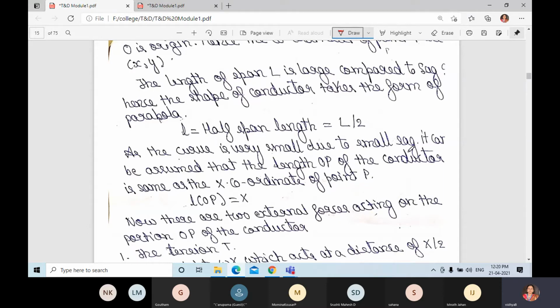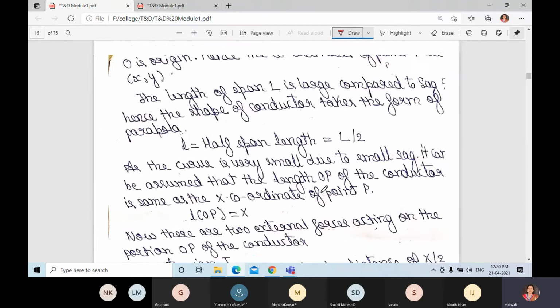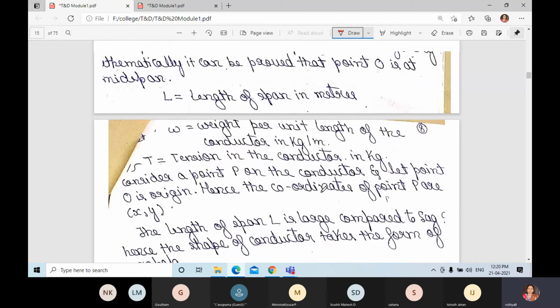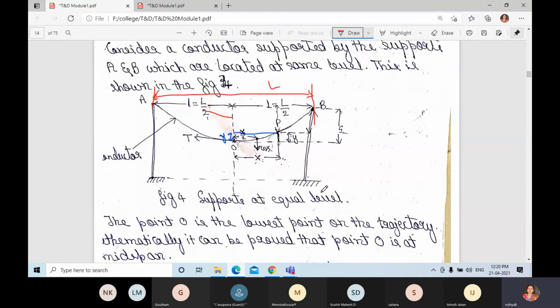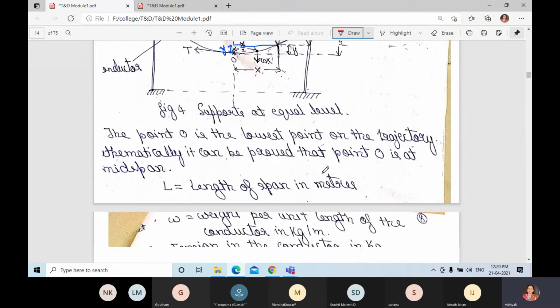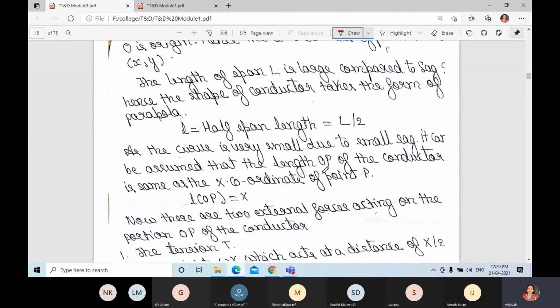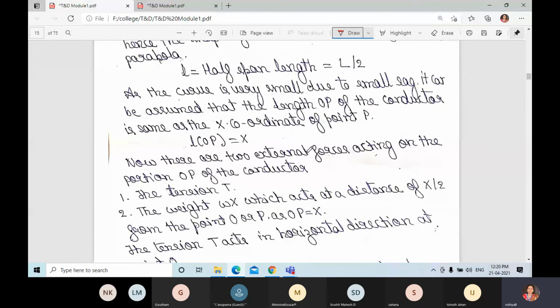Since the curve is very small due to small sag, it can be assumed that the length of OP along the conductor is the same as the x coordinate of point P. So they are considering the length of OP equal to x.